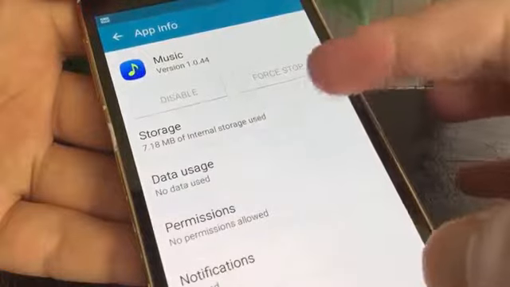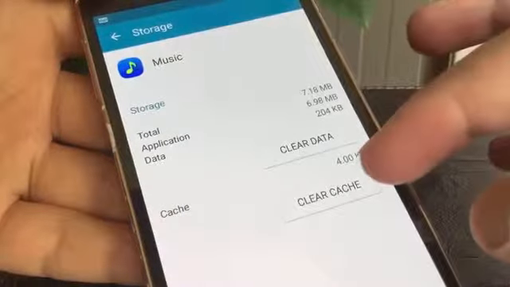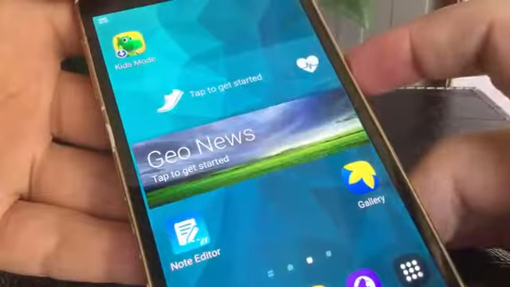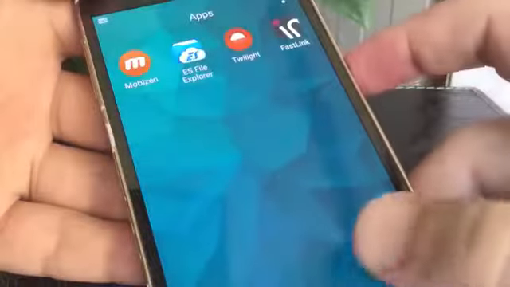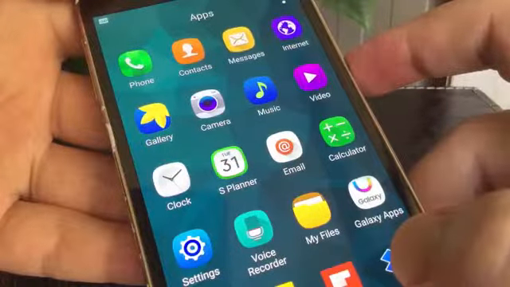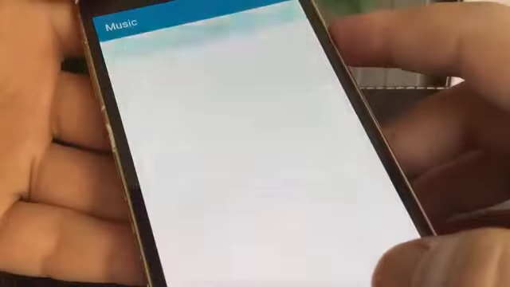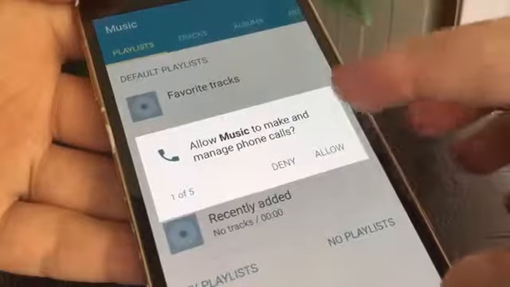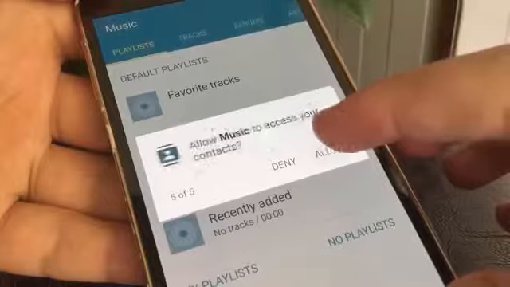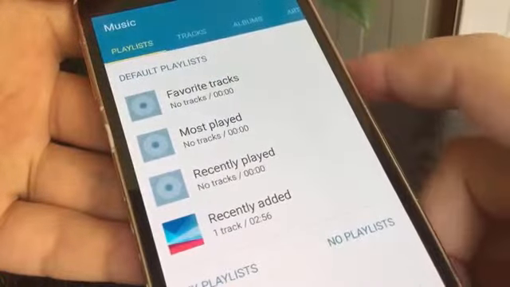Go to Storage and clear the cache. Go back to the home screen and open that application again. From this scenario, you should know which app is running and has a hidden menu to show by swiping.